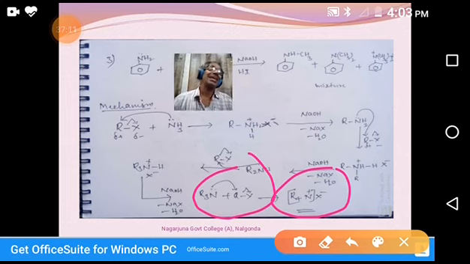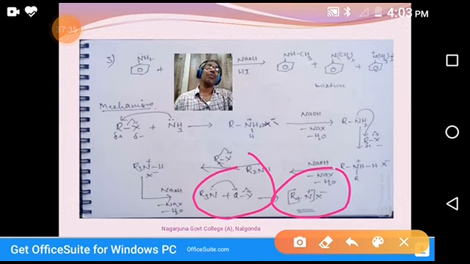That's why the reaction stops there. So in ammonolysis of alkyl halide, we get a mixture of compounds, and you have to separate them: primary, secondary, tertiary, and quaternary salt.